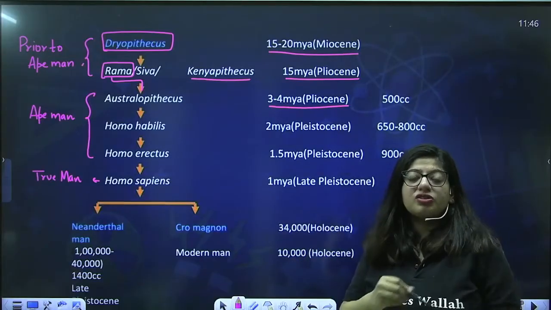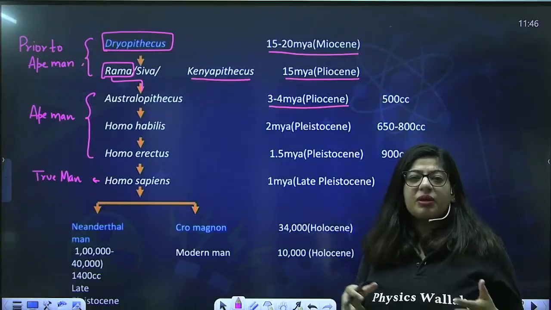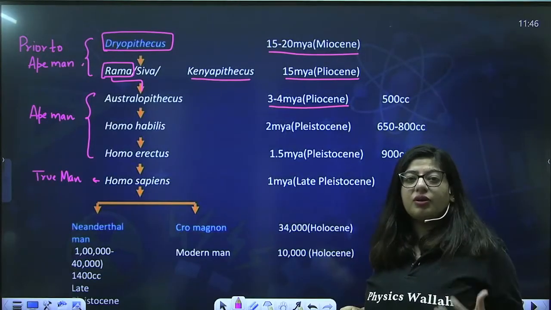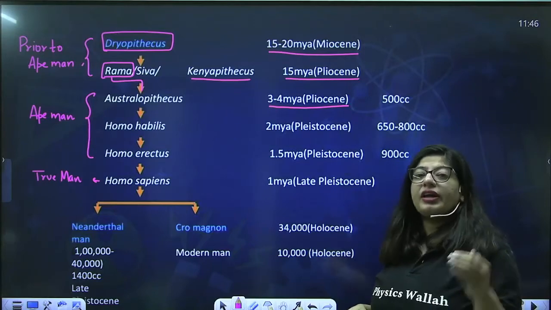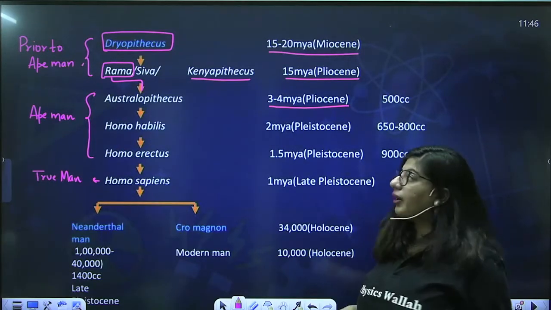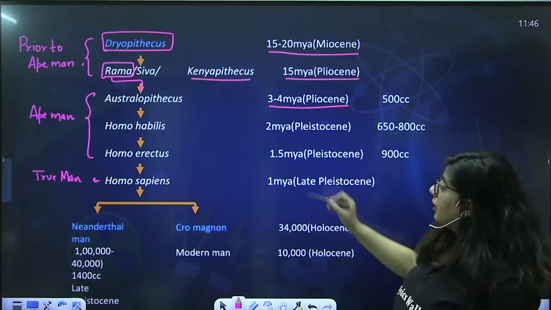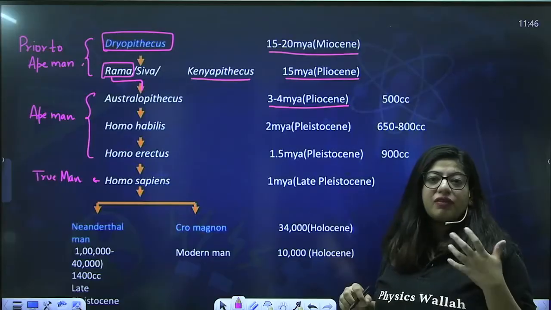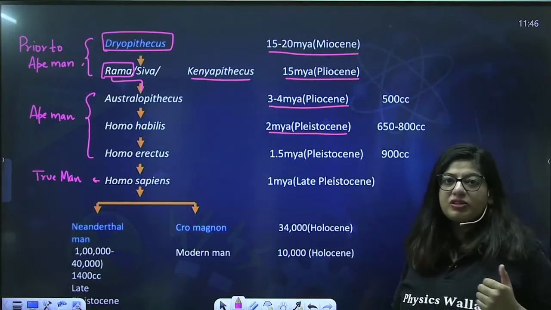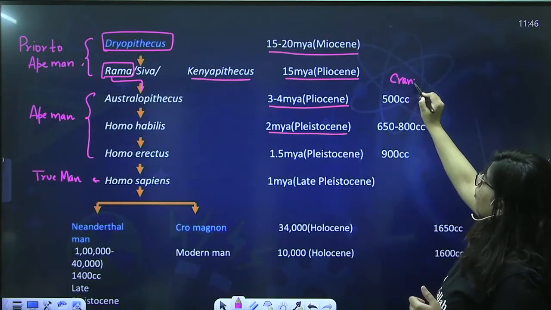Okay, so evolution is not always going to happen. It's for sure it will happen, sometimes it stops also, because evolution always occurs whenever you have appropriate or inappropriate condition to put that force for the change. Okay, then Australopithecus gave rise to Homo habilis. They were able man, handy man, they were tool makers, and they were present around 2 million years ago in Pleistocene. The cranial capacity of these organisms was also seen.